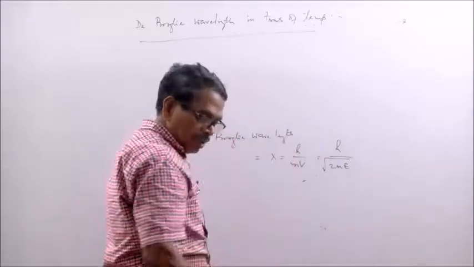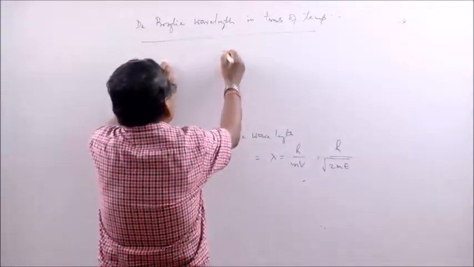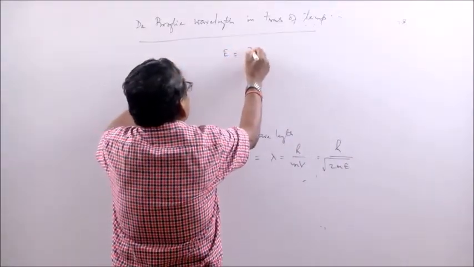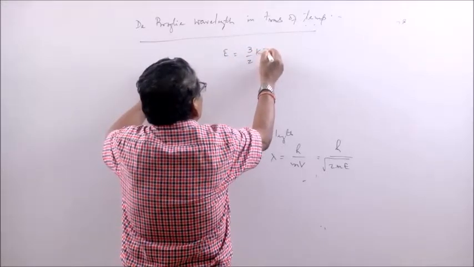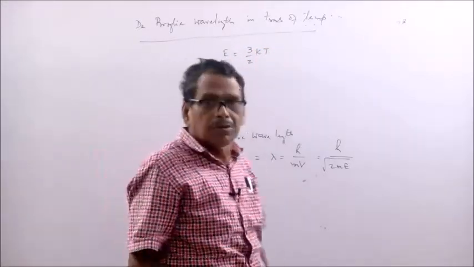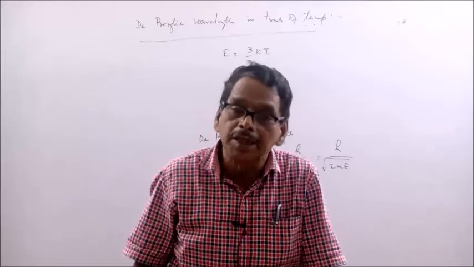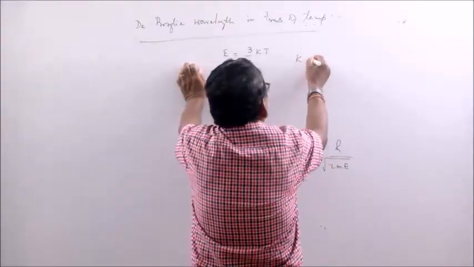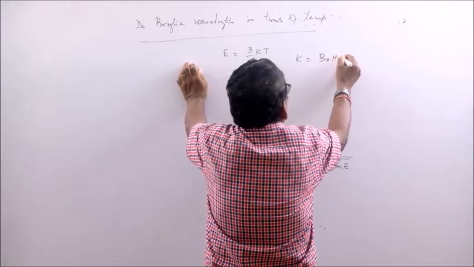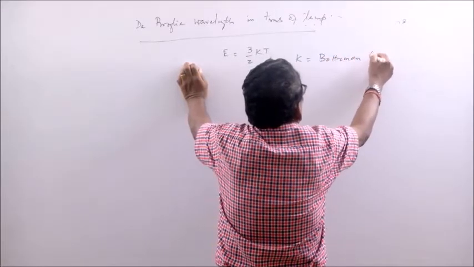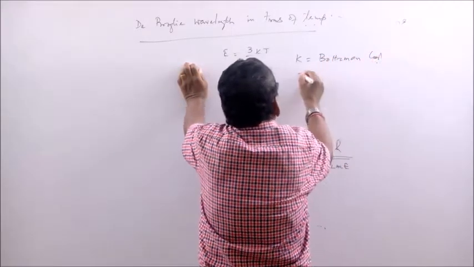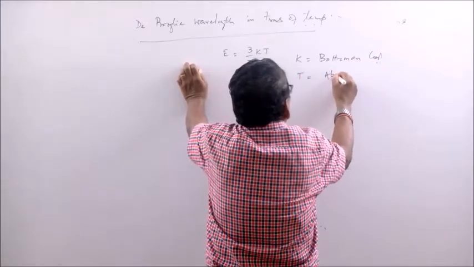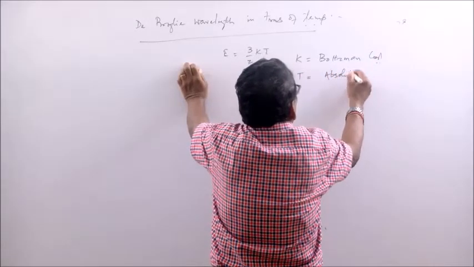As you know, the energy associated with the particle is 3 by 2 kT. What is k? k is the Boltzmann constant. And what is T? Absolute temperature.